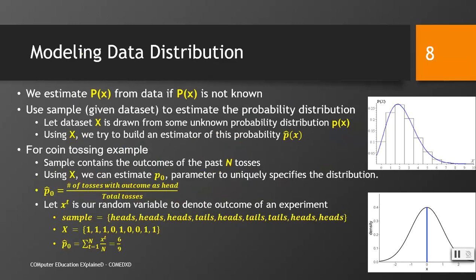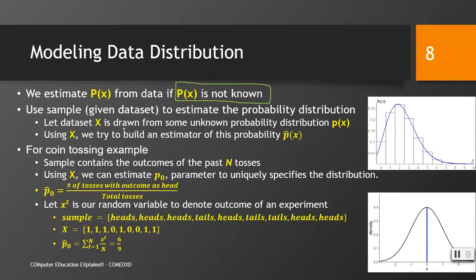Okay, we continue our previous discussion on how we would model data distribution. We have seen an example and we explore it more over here. We estimate the probability of x from data if the probability of x is not known. This is a very important point. Previously, we have asked that if we do not have any knowledge about the probability distribution of given data, we estimate the probability from the sample. Use the sample, the given data set, however large it is, to estimate the probability distribution. How is that estimated?